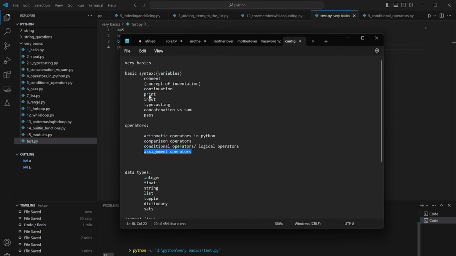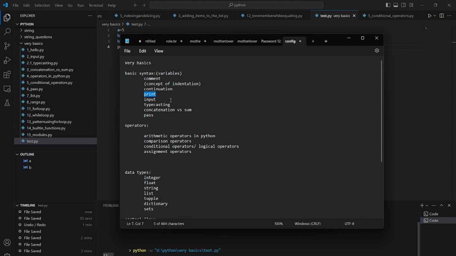So this is done as well. We have done this much so far. Comment, we use hashtag for comment. Indentation, we have to give space to include any code inside of that upper code. And continuation, we can use a bracket and continue the code in another line as well.